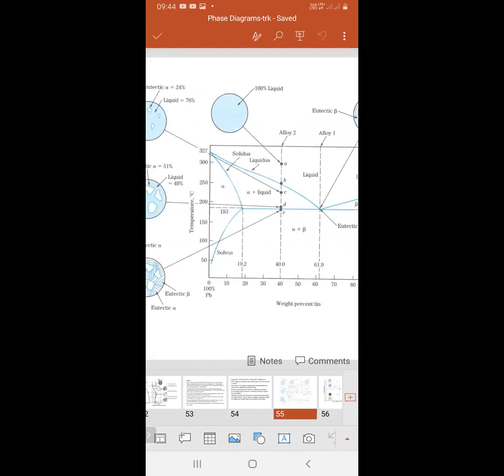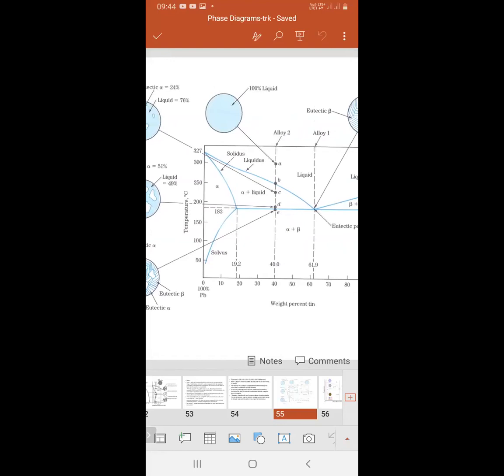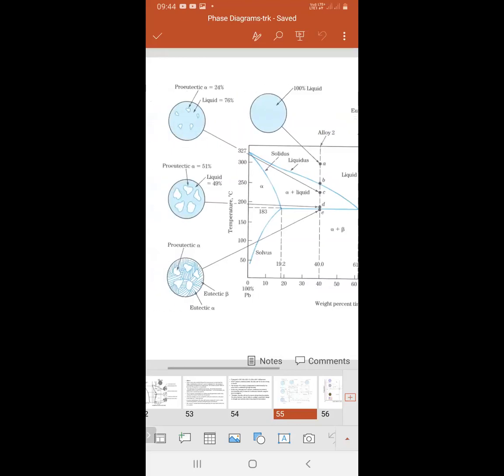Here also, in the same way, there is 100% liquid at L2. Then at B there will be some freezing, the solid is about to start. Then at point C, the proeutectic, that means small solid particles. Remaining liquid is 76%, and alpha is only 24% at D.